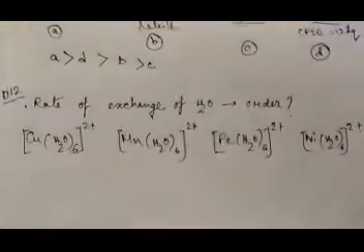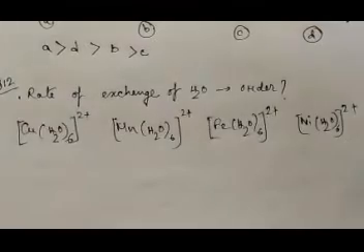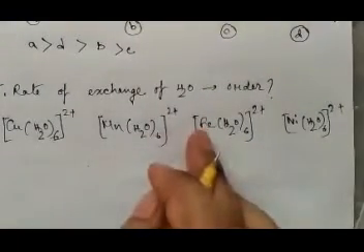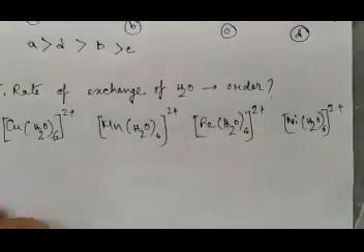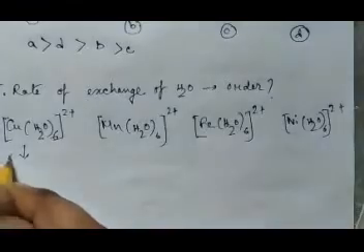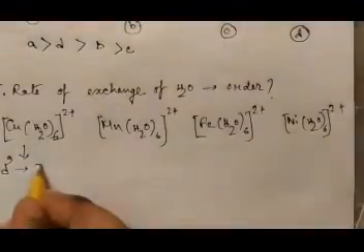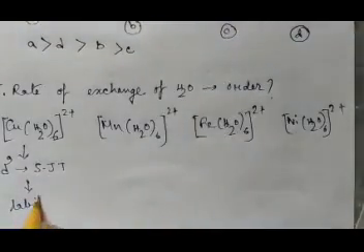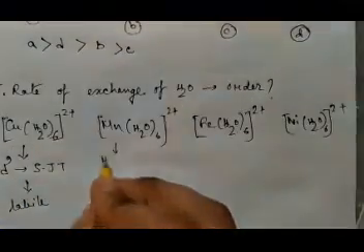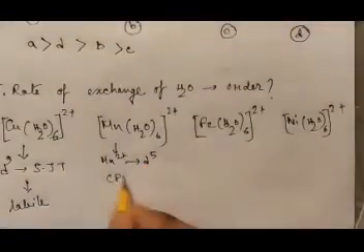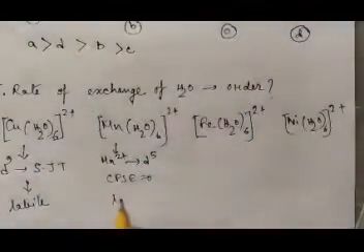Okay, so let us move to the next question, which is from December 2012 NET. Rate of exchange of water, you have to find out the order of that. See, copper 2+ is a d9 system, so it has strong Jahn-Teller distortion, that means it is labile. Now manganese 2+ is a d5 system, that means it has CFSE equals 0, that means it is labile.